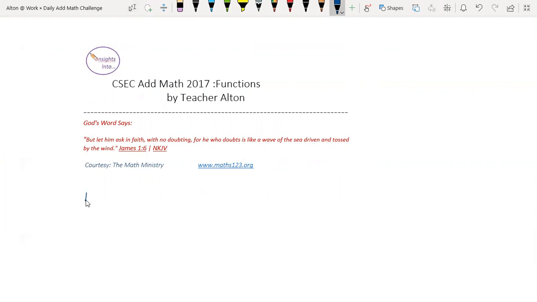Functions f and g are defined as follows: f of x is x plus 1 divided by x minus 1, and function g of x is 2x plus 1. We are asked to find what is the composite function fg of x.